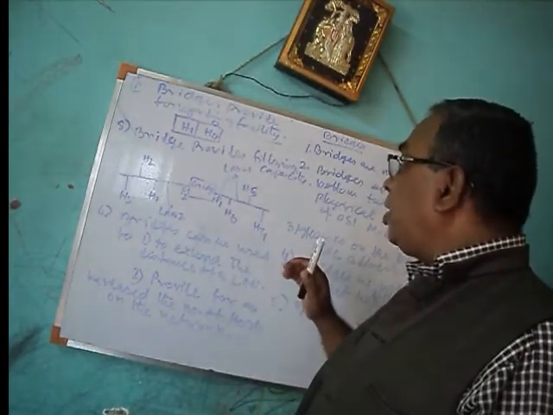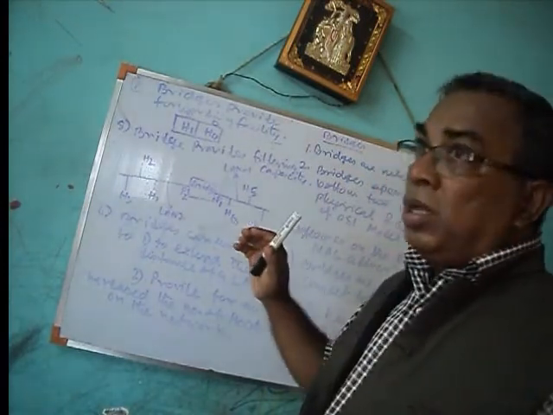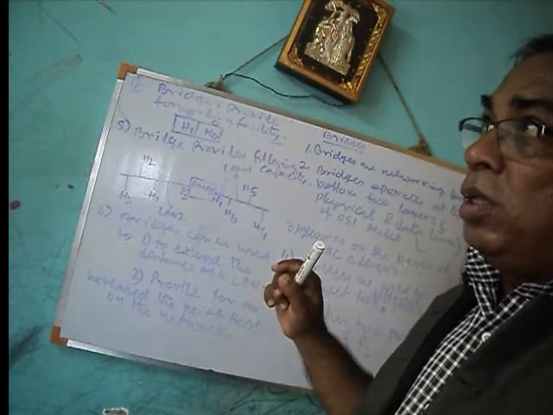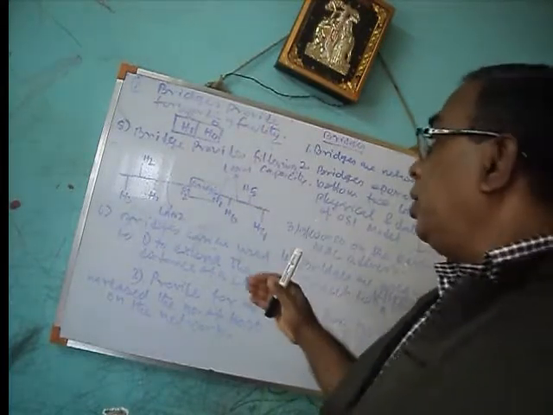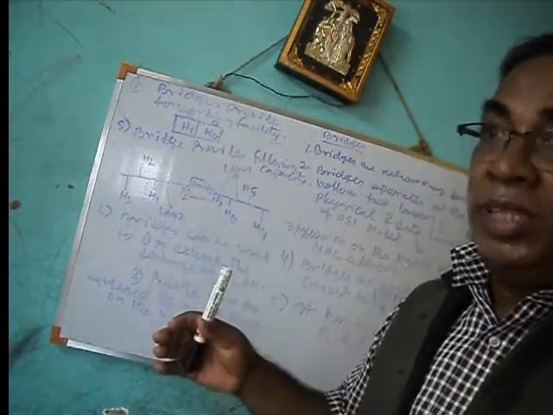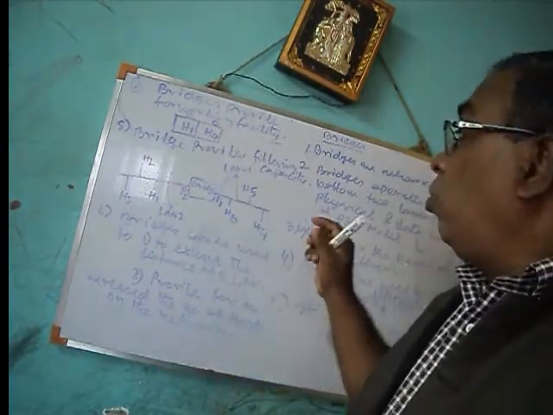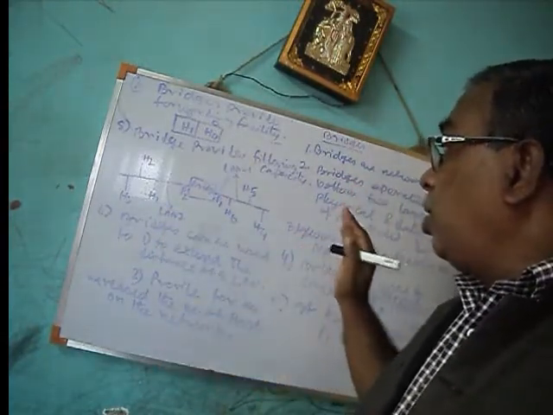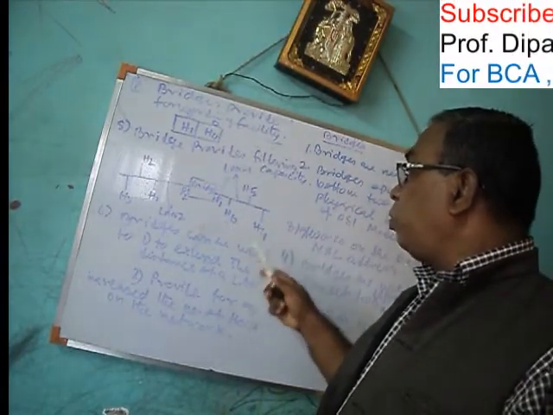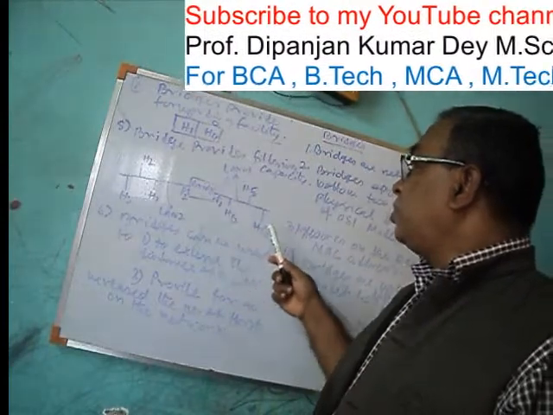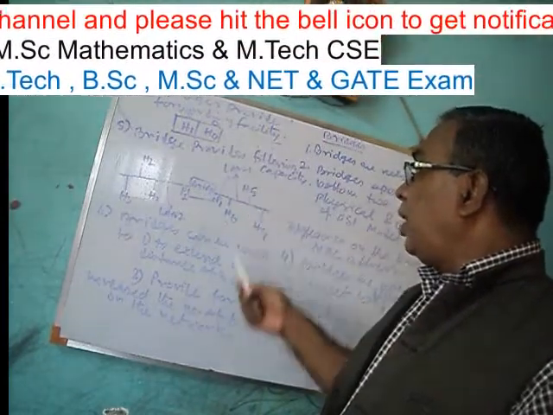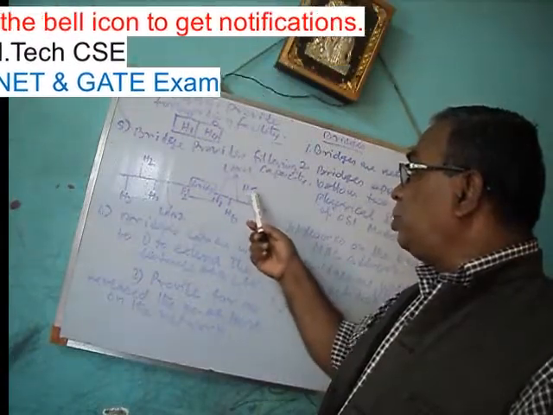That means after receiving the data packet, it will store and forward. It will store and then process the data packet. Processing means it checks where the destination address is. The destination address is H4, so it will send the data packet only to that address, not to other addresses like H5 and H6.